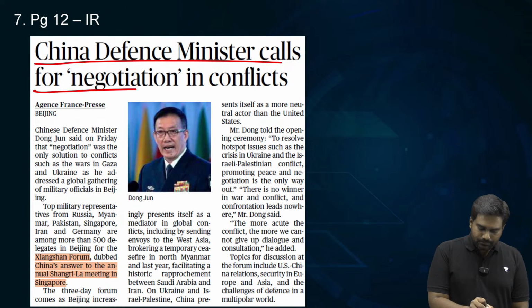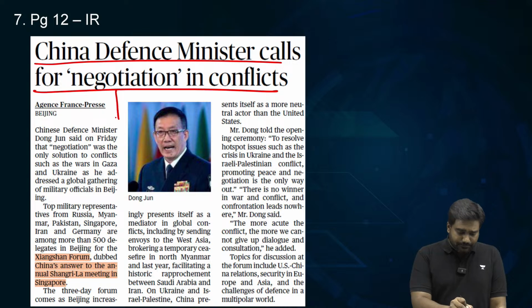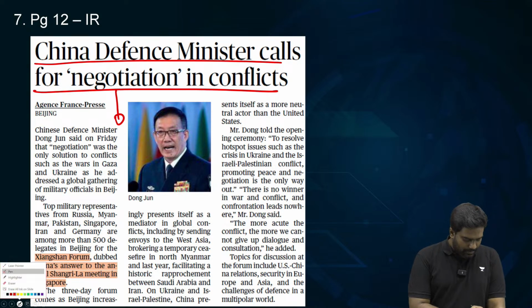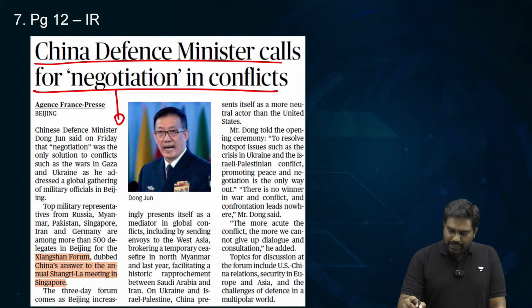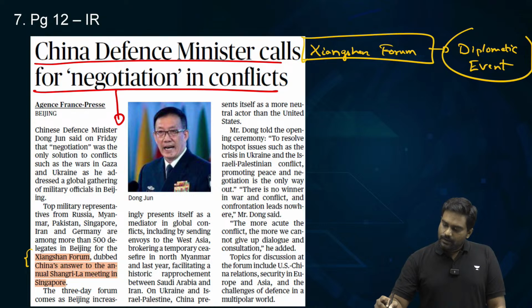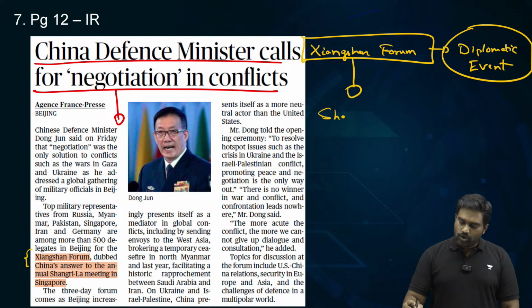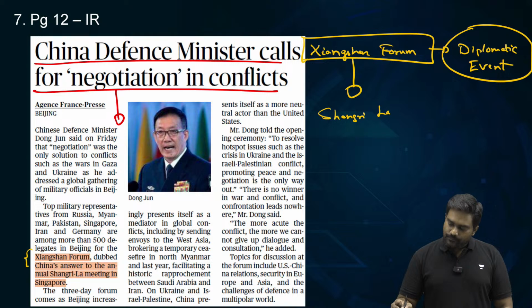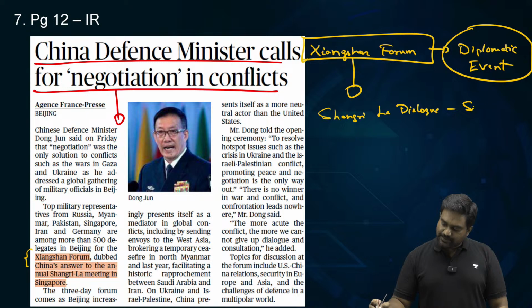Coming to the last article, on page 12, we have this article referring to an event hosted by China called the Xiangshan Forum. The Xiangshan Forum is the premier diplomatic event organized and hosted by China. It is basically China's version of the Shangri-La Dialogue, which is hosted by Singapore. India also hosts a similar event called Raisina Dialogue in Delhi.